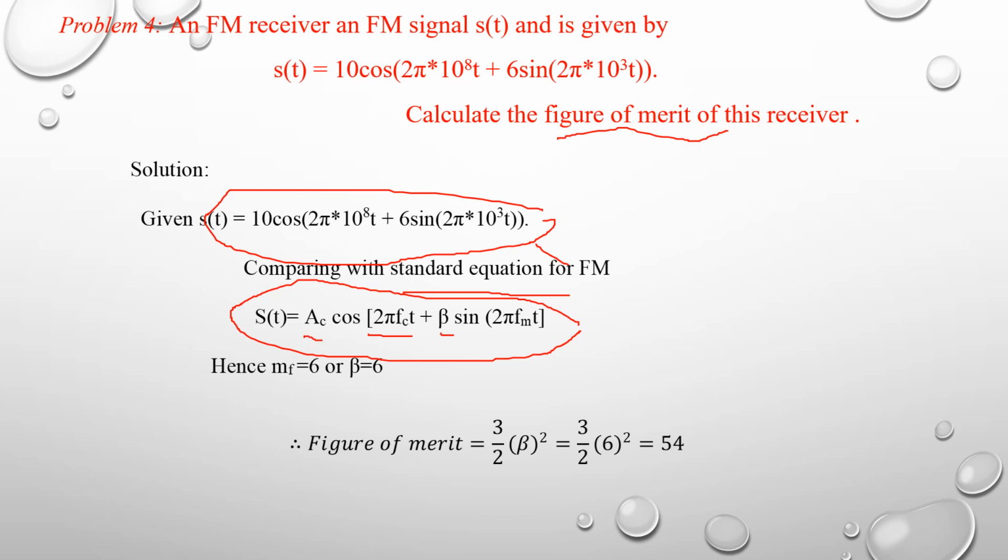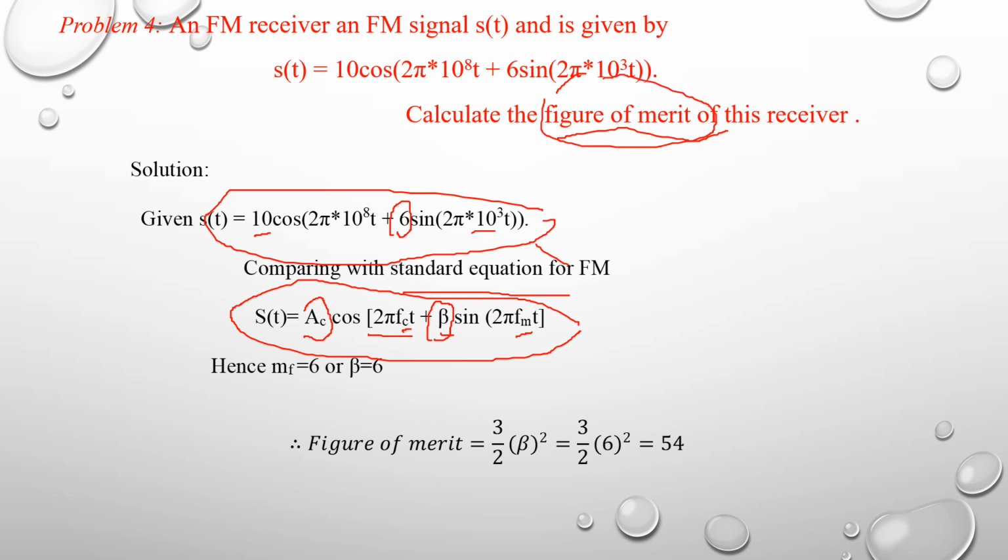Here the carrier signal amplitude is equal to 10, fc is equal to 10^8, β is equal to 6, and the modulating signal frequency fm is equal to 10^3. Our main intention is to find the figure of merit.